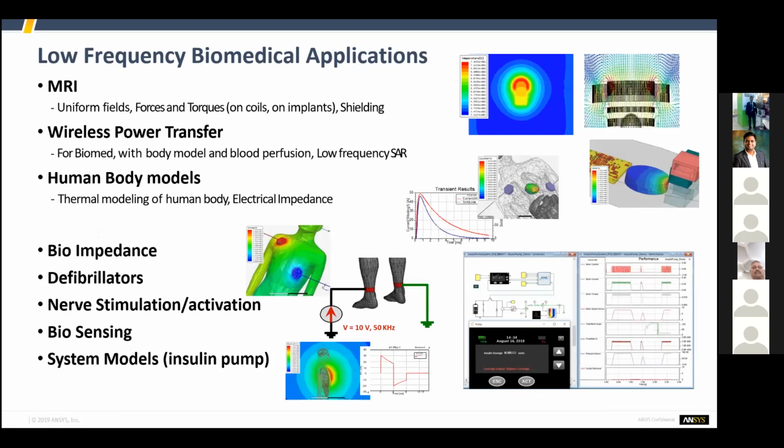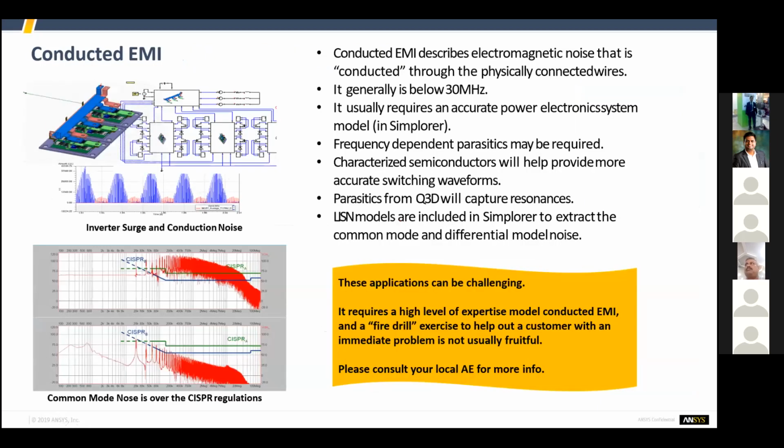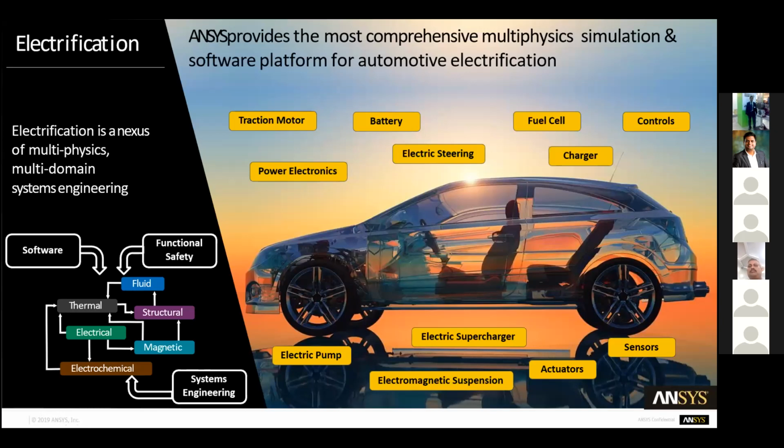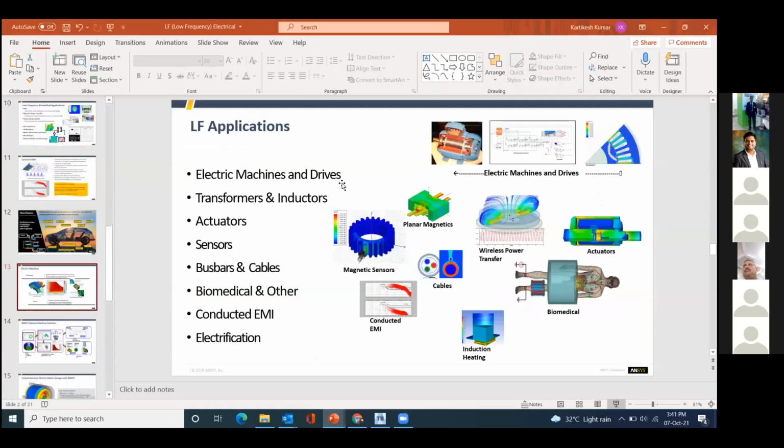And you can also design biomedical applications. In that you do wireless power transfer, for example where some component is inserted inside a person and you have to charge it. You cannot do surgery all the time, so you require a wireless charger. You can also design a human body model and do electrical and thermal modeling of the human body, and conduct EMI and the electrification part, which we already did.